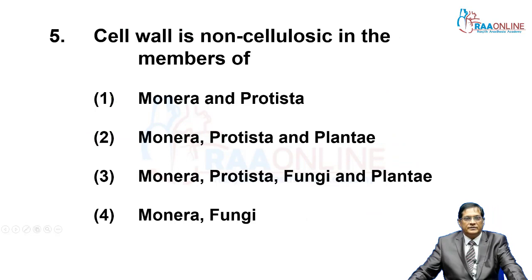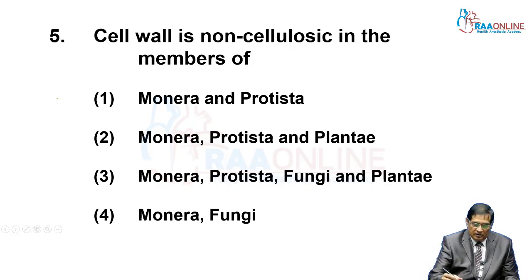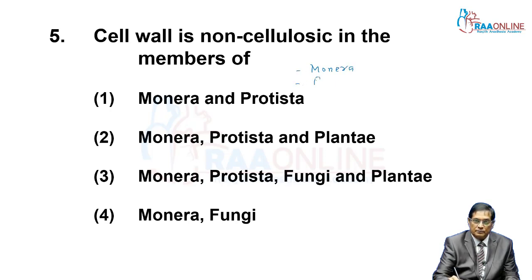Then come to the fifth one. Cell wall is non-cellulosic. Total 5 kingdoms are there. Cell wall is present in kingdom Monera. It is also seen in kingdom Protista in some members, that is Protista with or without cell wall.